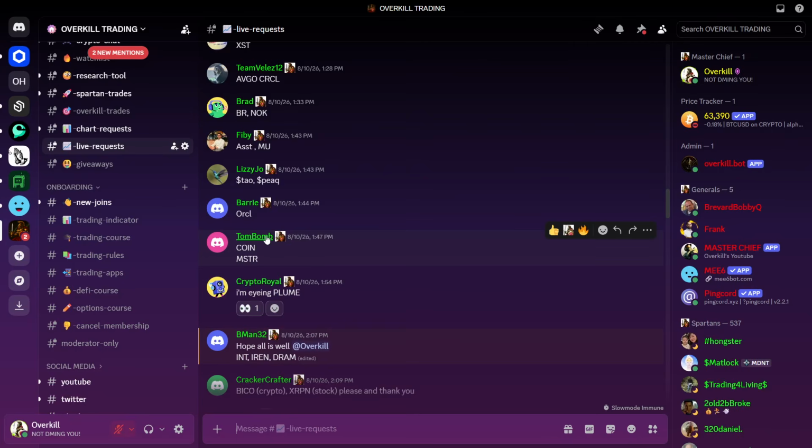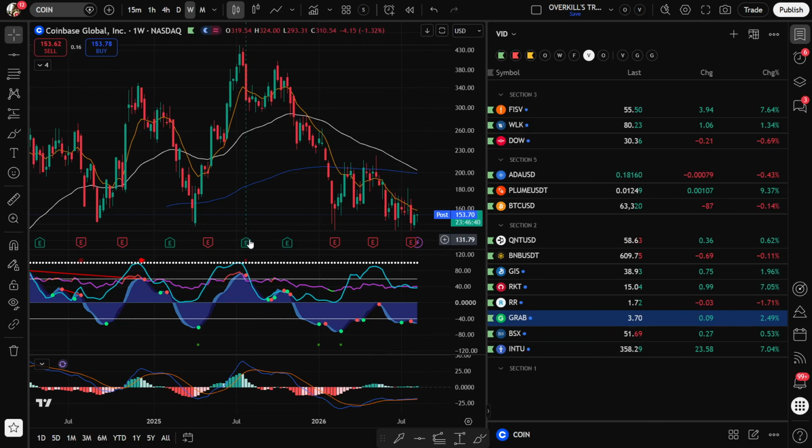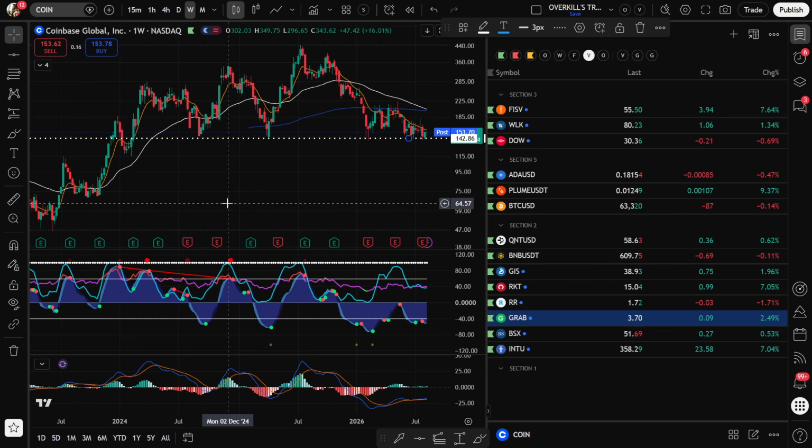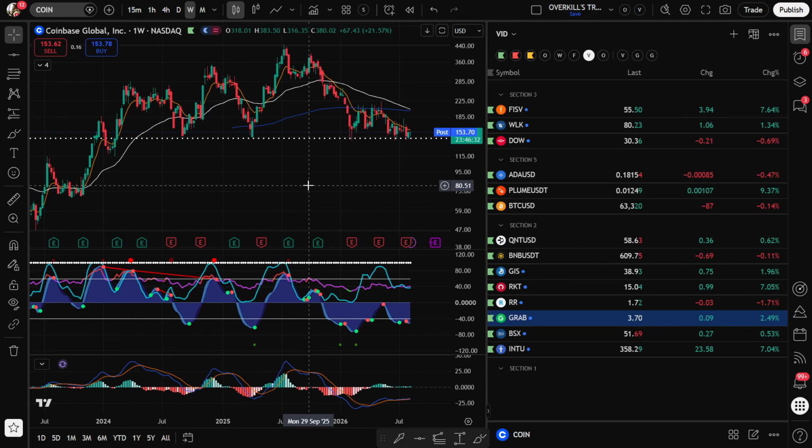Coinbase is still down here as well. Again, we're watching that support level right there at 140. 140 is a big level for Coinbase here. So if that breaks, we'll be in trouble.